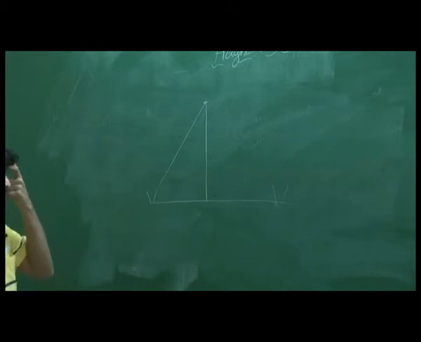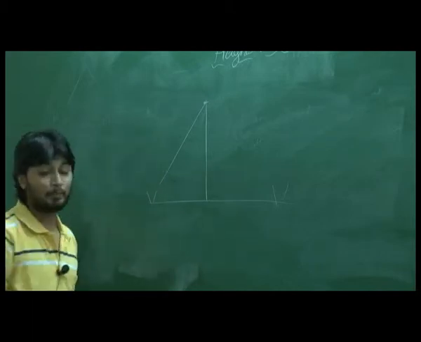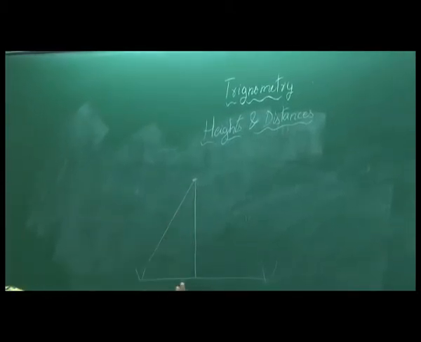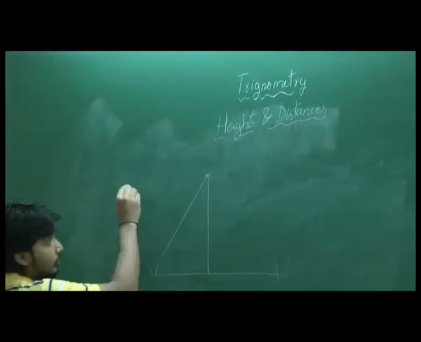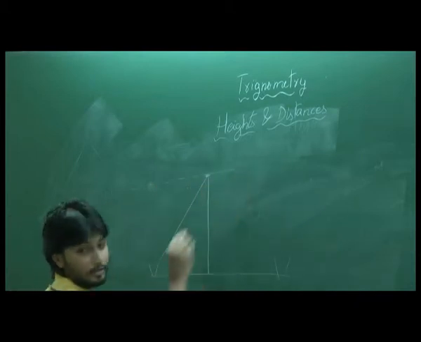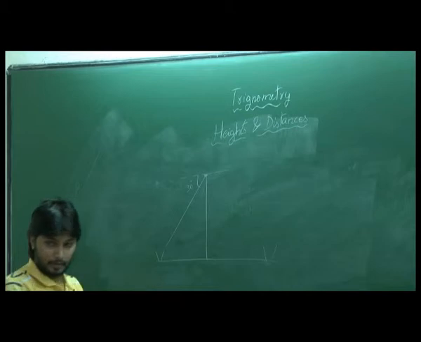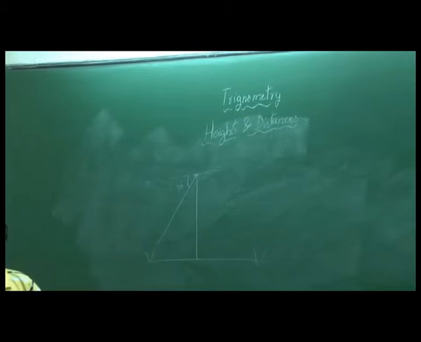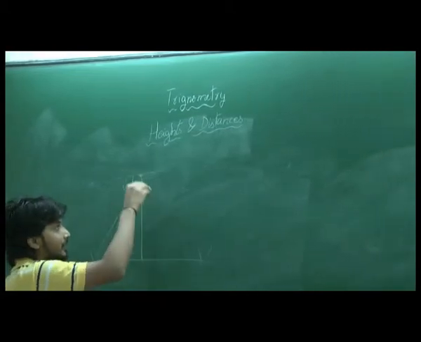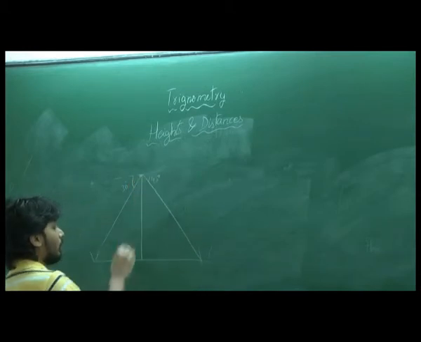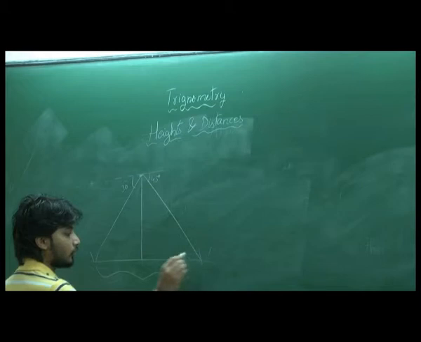One thing is very important to note: angle of depression is always with respect to the horizontal. It's not with respect to the vertical. So there is this horizontal and this angle is 30 degree. And when he sees the other ship, it is some 45 degree. We need to find the distance between these two ships.